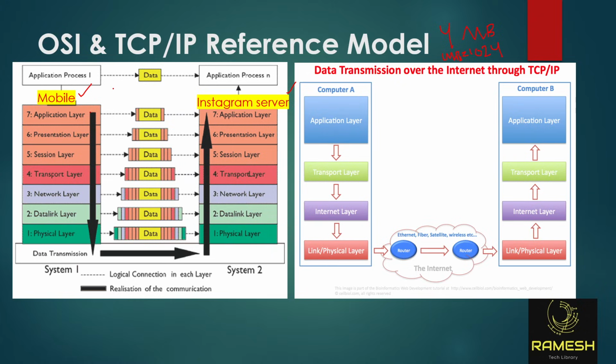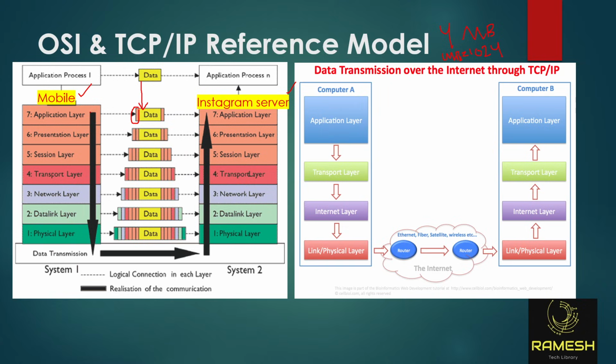The data will flow from the application layer. Application layer means the users. It means we interact with the applications, like on a mobile phone, WhatsApp or Instagram. These are the applications we are interacting with. In the application, you're uploading data, right? So when you're uploading a photo in the application layer, your data is protected with one layer.